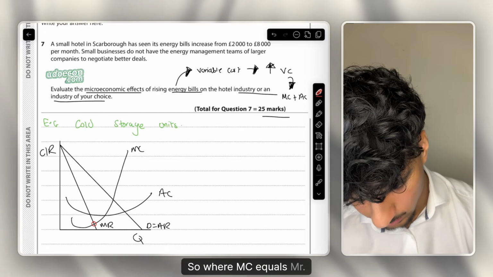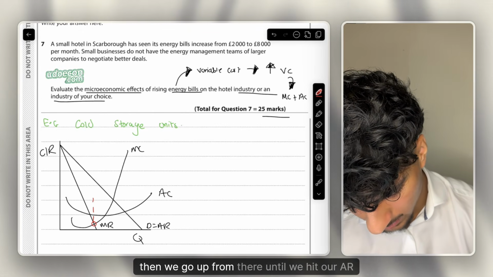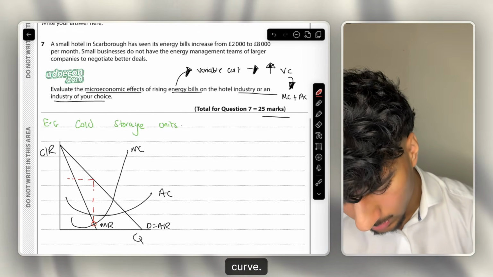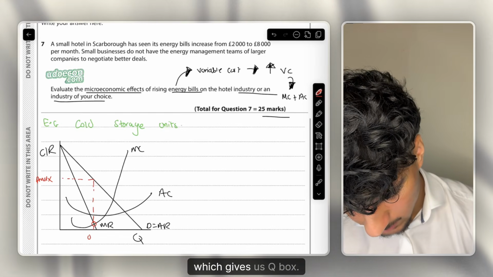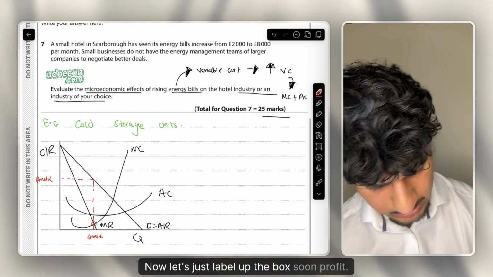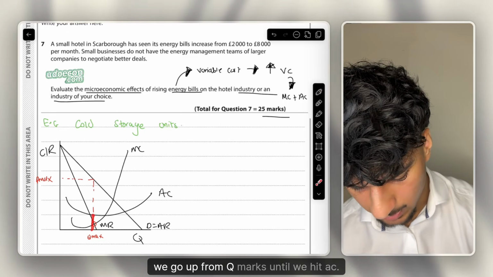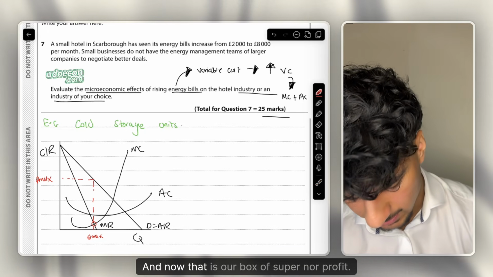So where MC equals MR, then we go up from there until we hit our AR curve, go left from there. This now gives us P max, which is our price, and go down from there, which gives us Q max. Now let's just label up the box of supernormal profit. So what do we do? We go up from Q max until we hit AC, and now that is our box of